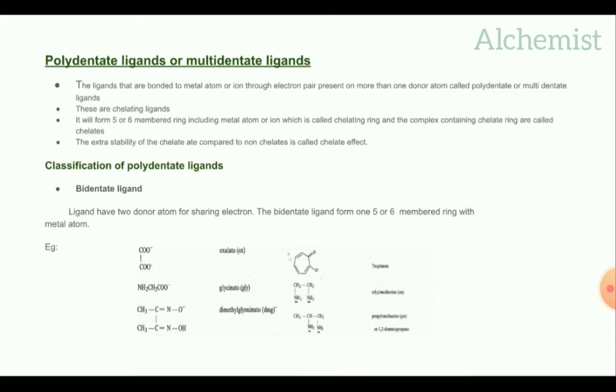These act as chelating ligands. Chelating ligands form a 5 or 6 membered ring including the metal atom or ion, which is called a chelating ring, and the complex containing a chelating ring is called a chelate. This type of ligand is called a chelating ligand.